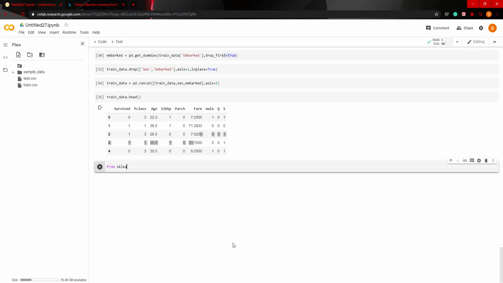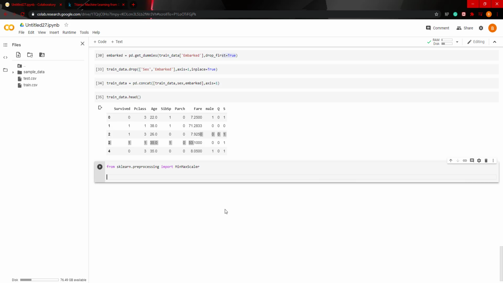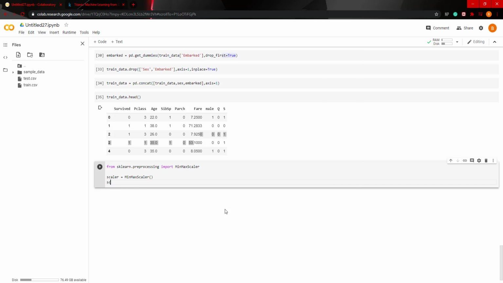So what we can do is from sklearn dot preprocessing import, we'll use the MinMaxScaler. Then what you do is you have to instantiate the MinMaxScaler, so we'll put scaler equals MinMaxScaler, and then scaler dot fit transform.